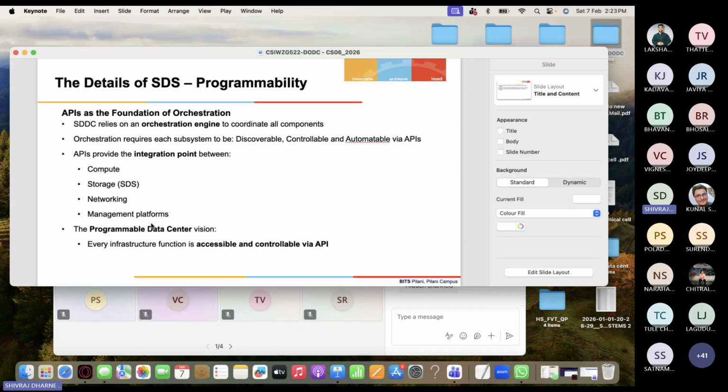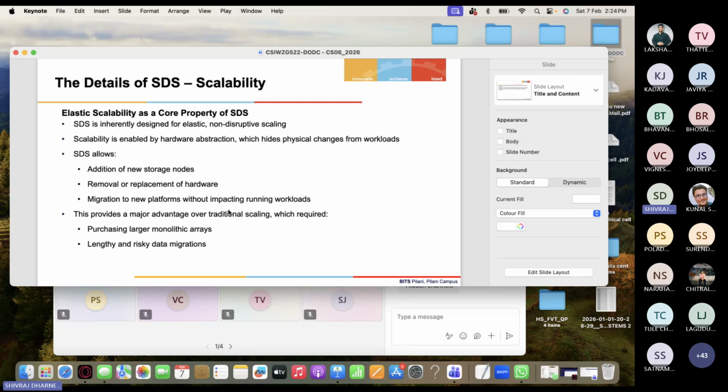You can see this presentation, right, Chandra? Programmability. So, APIs as the foundation of orchestration. What does it mean? In a software defined data center, it relies on an orchestration engine to coordinate all the components, and you know all the components, right? API will provide the integration points between compute, storage, networking, and management platforms. The programmable data center vision is that every infrastructure function is accessible and controllable through the API. That is all about virtualization and the programmable data center.